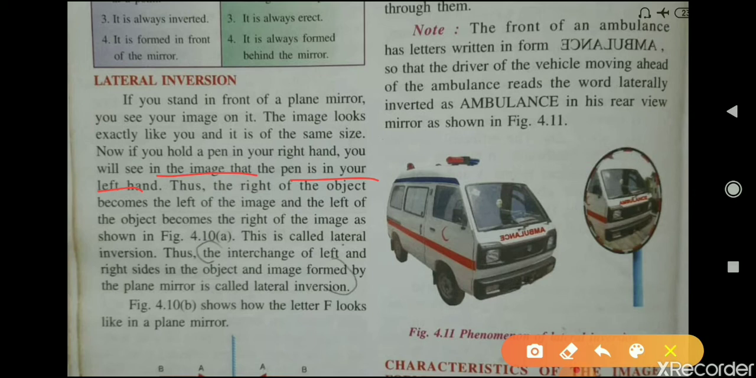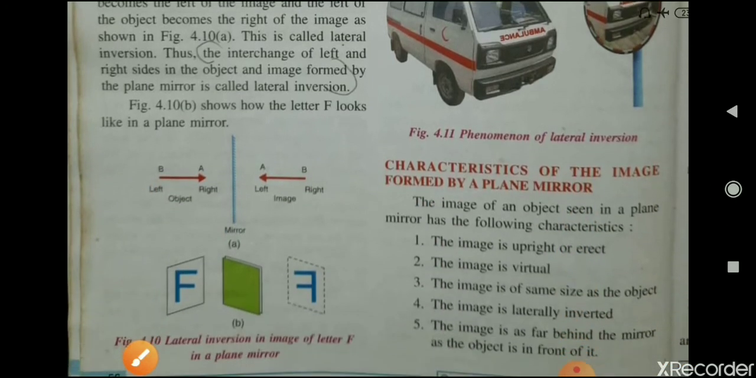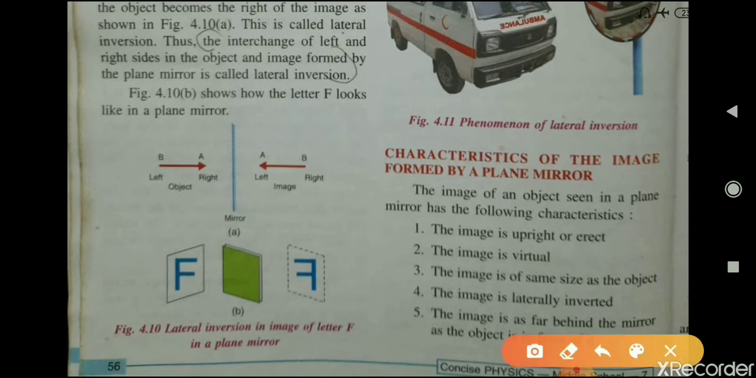Okay, as you can see here in this figure, this is the object, but when you see the image, it gets laterally inverted. Means here comes the left hand and here comes the right side. If you see the image of F in the plane mirror, the image looks like this. So the interchange of left and right side of the object and the image formed by the plane mirror is called lateral inversion.